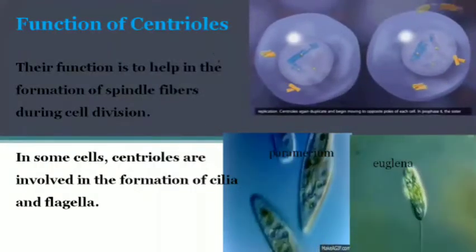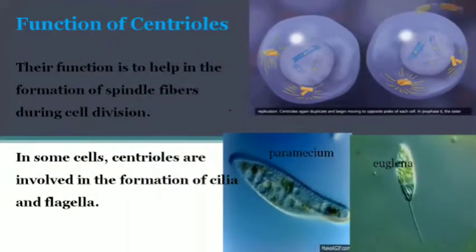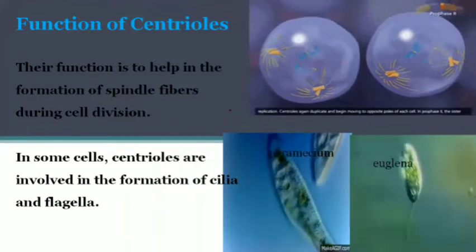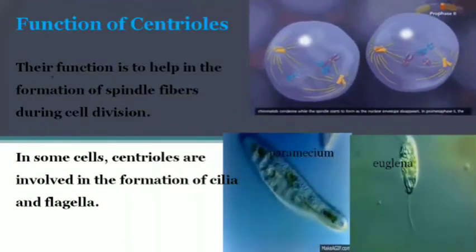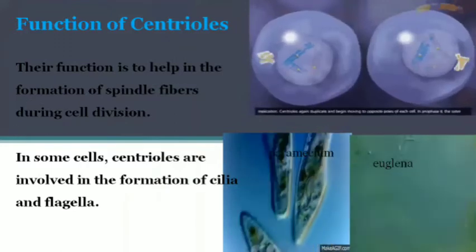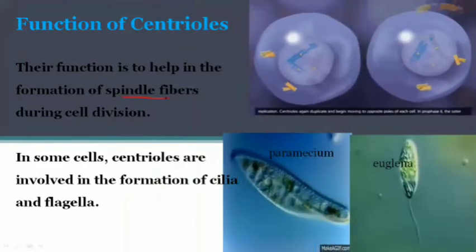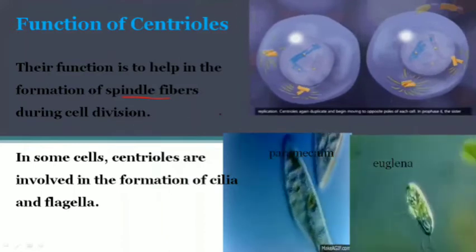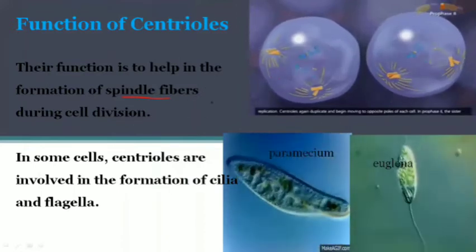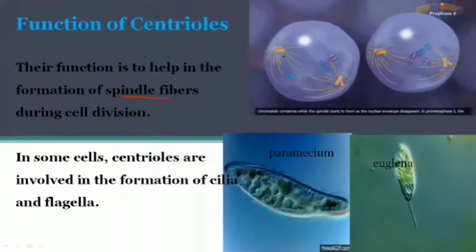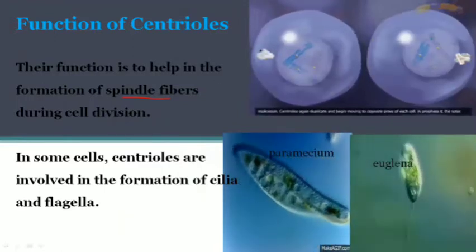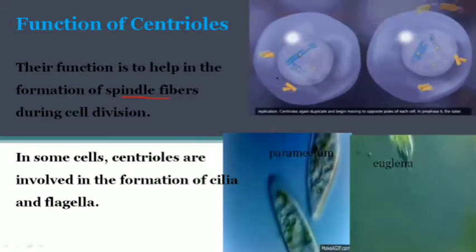The function of the centriole is very important in cell division. What is cell division? We will talk about it in the next chapter, inshallah. Its function is to help in the formation of spindle fibers during cell division, thread-like structures. This is the centriole, or the centrosome. Then it is duplicated.